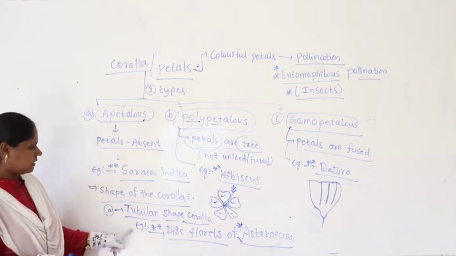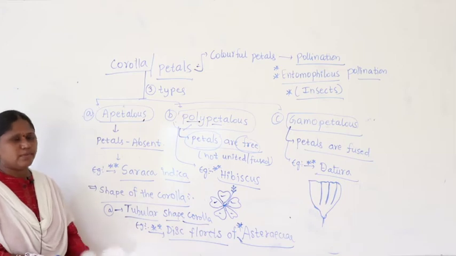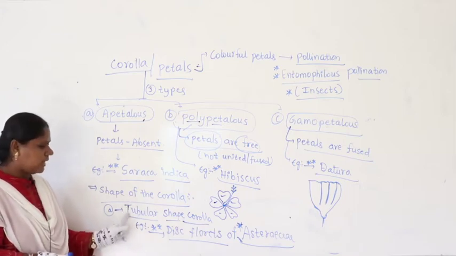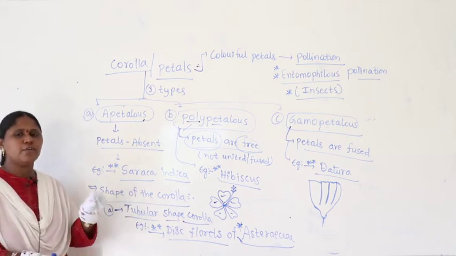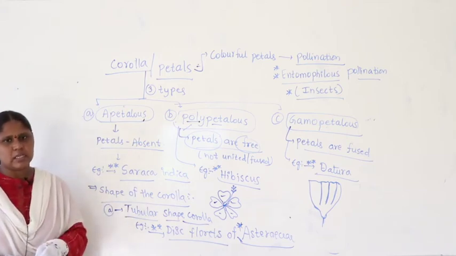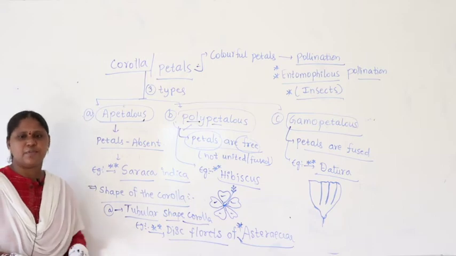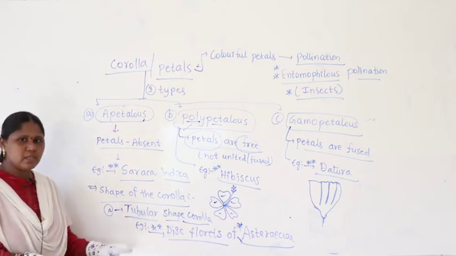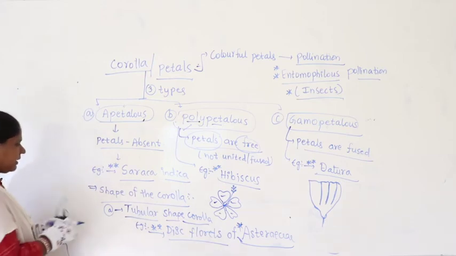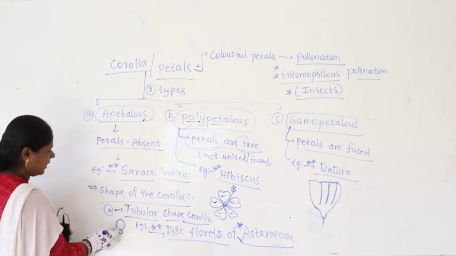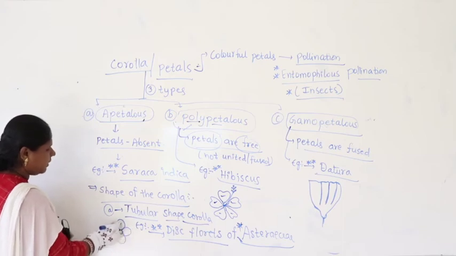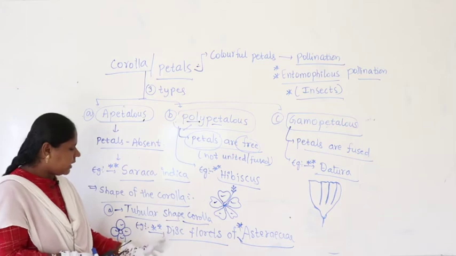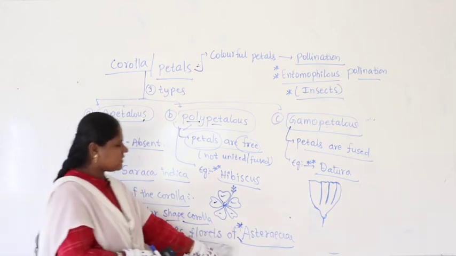The next point is that generally in Asteraceae members, if you look at the shape of the corolla, it will be tubular. Very commonly, a few examples of the shapes we are discussing. There are so many different shapes of the corolla. For our understanding, we are taking very few shapes. If you take the tubular, it will be like this. Tubular means disc shape like this. Tubular corolla we say. So, tubular shaped corolla we find in disc florets of Asteraceae.